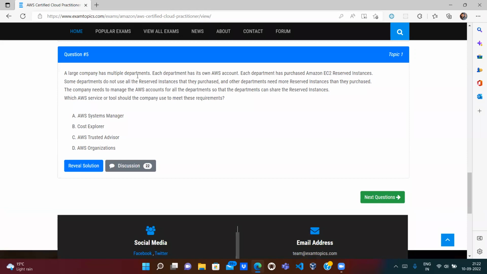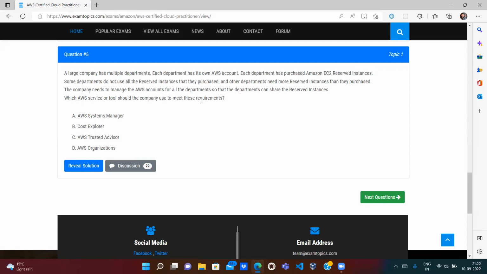A large company has multiple departments. Each department has its own AWS account. Each department has purchased Amazon EC2 reserved instances. So there are so many departments and so many AWS accounts, and every department has their own EC2 reserved instances. Some departments do not even use the reserved instances, and other departments need more reserved instances. The company needs to manage AWS accounts and share the reserved instances.